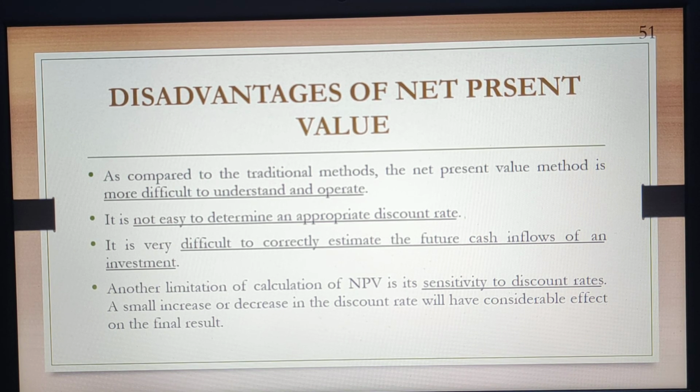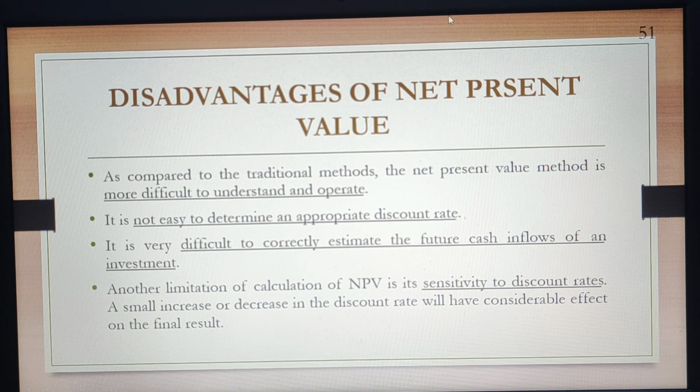Another limitation of NPV is that it is sensitive to the choice of discounting rate. A small increase or decrease in the discounting rate will have a considerable effect on the final result.